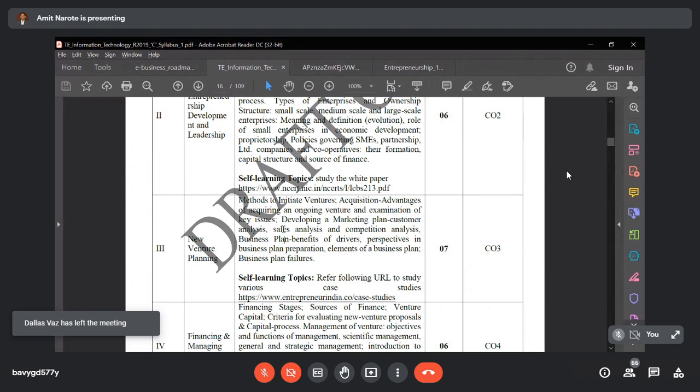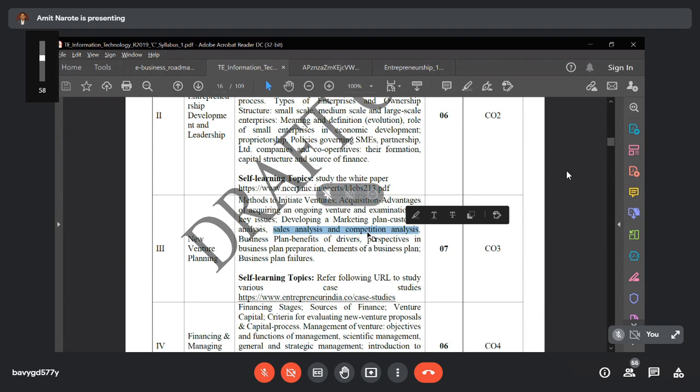then sales analysis and competitive analysis. When you establish a venture and start a business, you have to analyze sales and you have to make the competition analysis as well, because it is likely that whatever idea you are doing, the same business or same idea may be done by some other person. So it is likely that your investment or your money is at greater risk, because the other company is also taking advantage of your business idea because they have the same idea as you have.